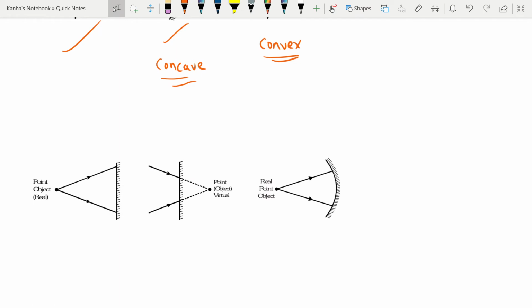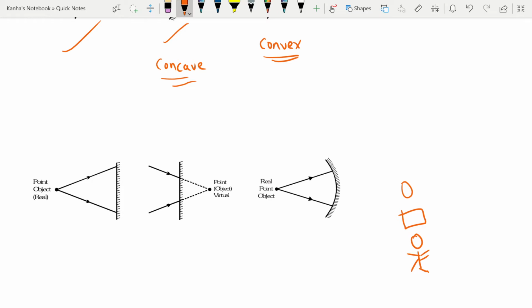An object is decided by incident rays only. So you need not have a real object in place. You need not have a ball or a block or, for example, yourself. Your object is decided by where the incident rays are coming from.